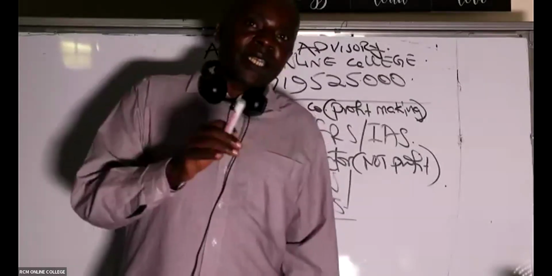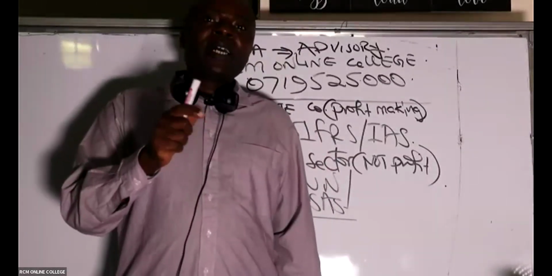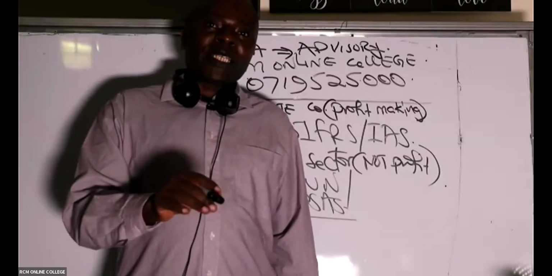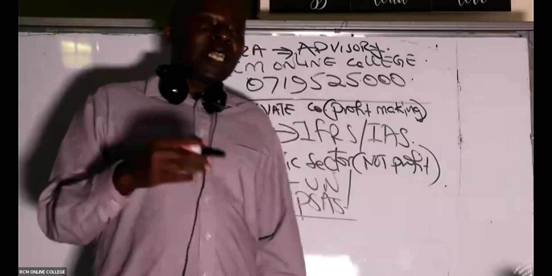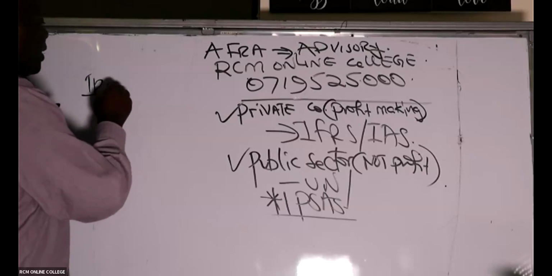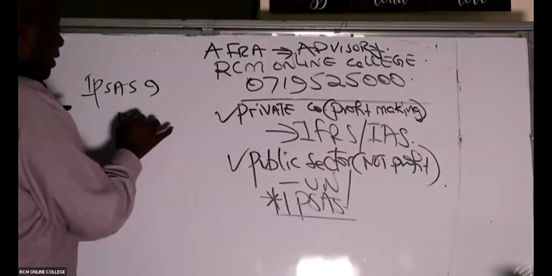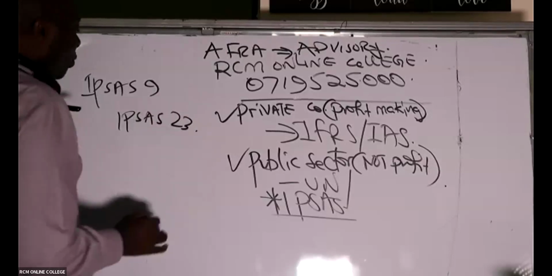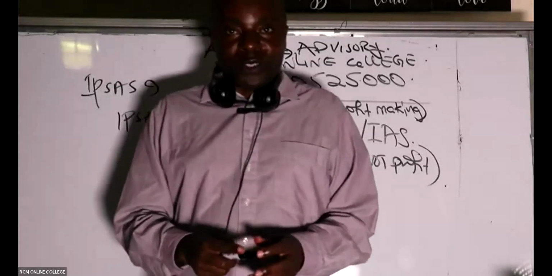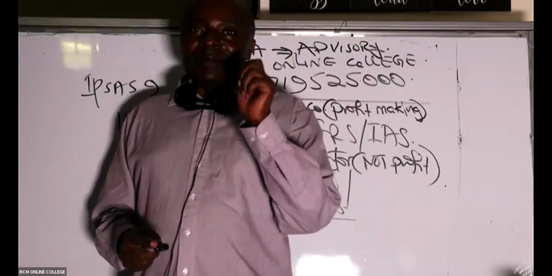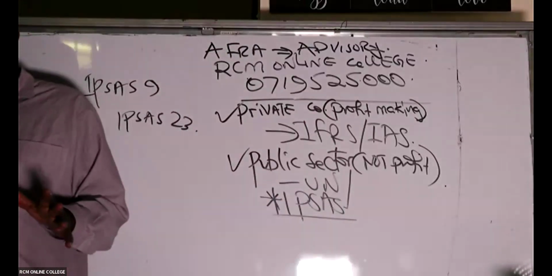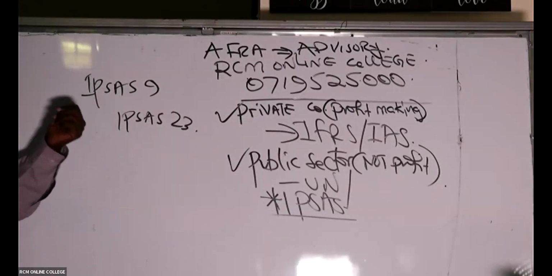So a student who will be able to pass this paper should be able to know IPSAS inside out. They should be able to know IFRSs inside out. For example, just in the sitting, they wanted us to differentiate between IPSAS 9 and IPSAS 23. Fortunately, some of these IPSAS you have done from the lower levels, in financial reporting of intermediate level.